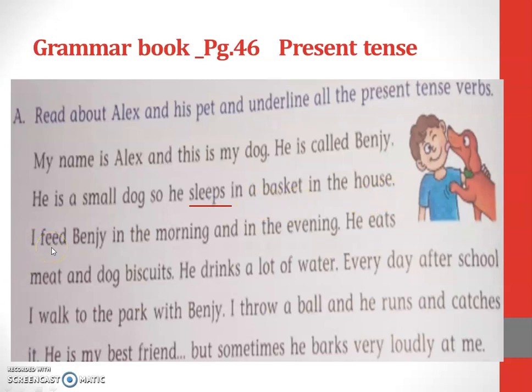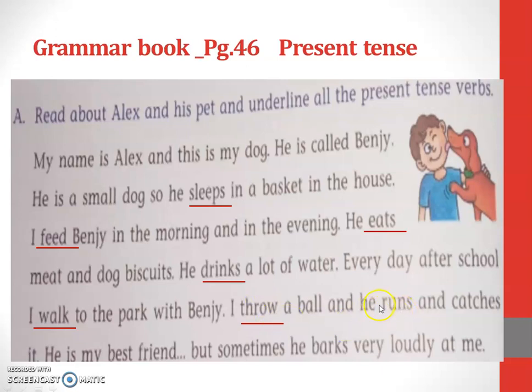I feed. For I you should not add s. So I feed Benji in the morning and in the evening. He eats. He is singular, so eats meat and dog biscuits. He drinks a lot of water. Drinks. This is also singular, so adding s. Every day after school, I walk. For I you will not add s. I walk to a park with Benji. I throw a ball. I throw. Throw is with I, so we are not adding s.